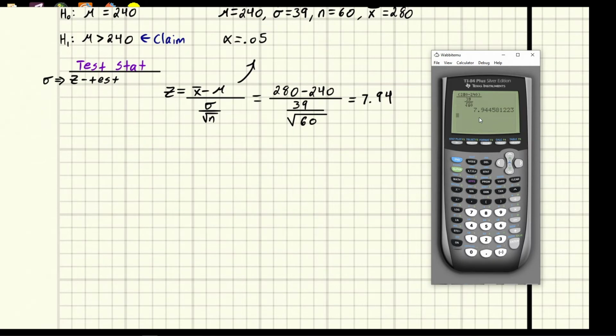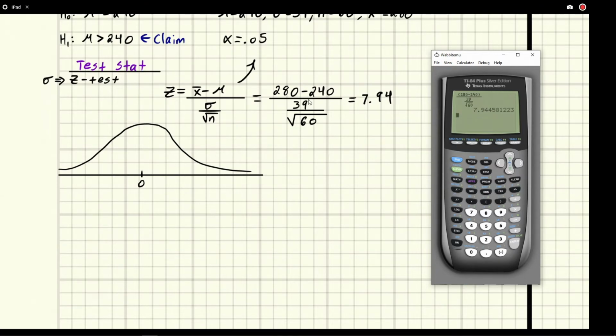So we can now graph this on a standard normal distribution. So if we go ahead and just sort of draw one here, and right, they just go off to plus or minus infinity. So our middle is 0 because we're dealing with a z distribution, right? And z distributions always have a mean of 0 and a standard deviation of 1.